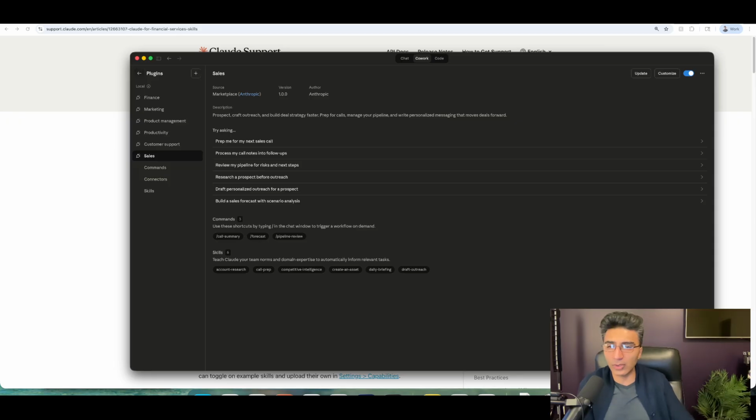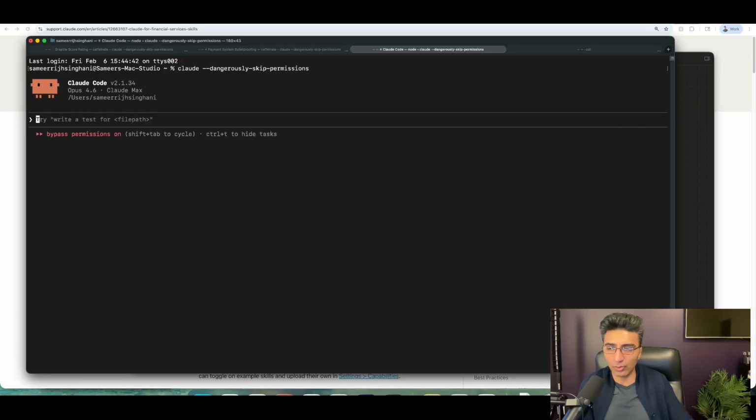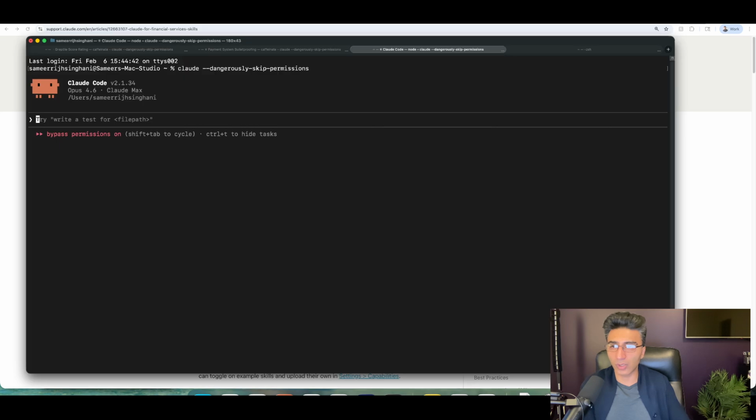And so what I'm showing you here is what's called Claude Co-work. And this is a set of tools that are different than the actual terminal itself. The terminal here is more for developers. So if you're a developer and you want to be able to code something, you can leverage Claude to code something. I can say something like, I want, and I'm going to use a slash command here. I want you to, well, let's do this. Let's first tell it that we want to install this skill. Let's install the finance skill on Claude. And I'm going to give it a link directly to where we've seen that.